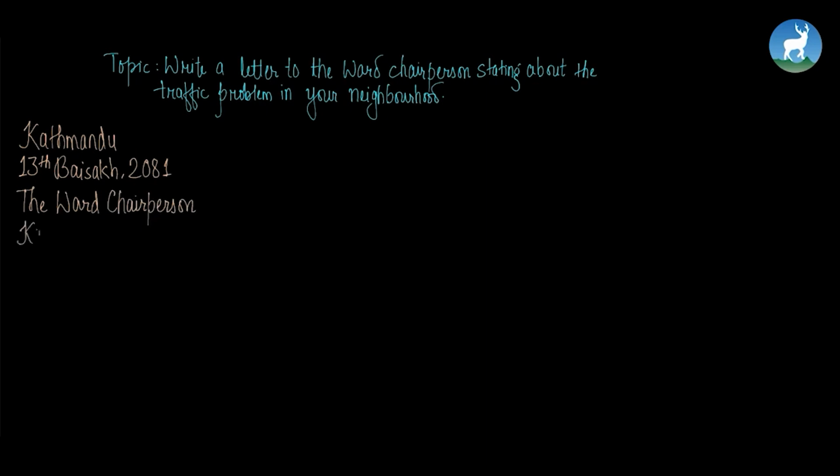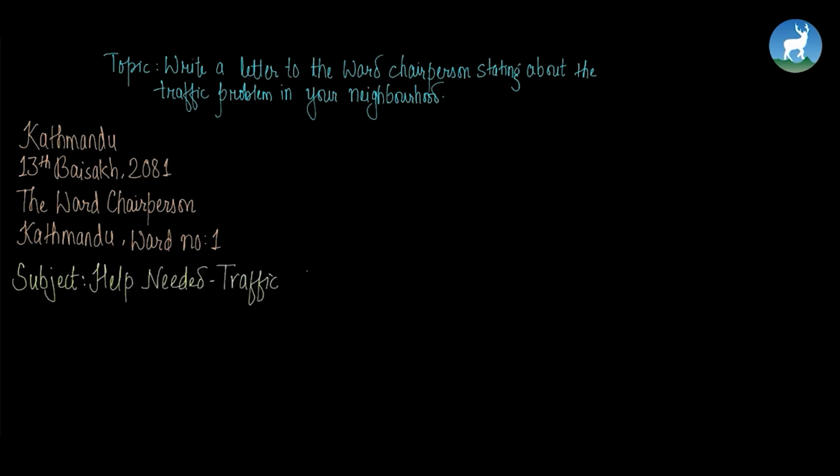So it's going to be Kathmandu again, since you're writing to your own ward chairperson, right? Kathmandu maybe, ward number, let's suppose 1. Let's move on with the subject. Subject is help needed, traffic troubles in our neighborhood.